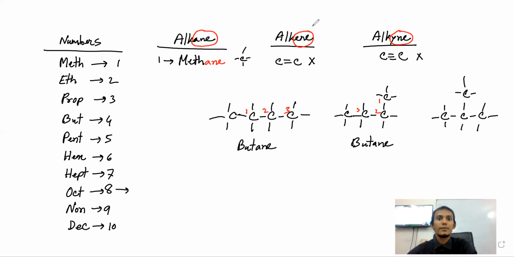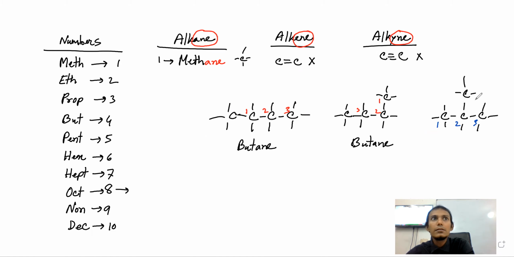Now my question is this, this is the problem we will solve. If we start numbering from here, see, I'm trying to number it 1, 2, 3.